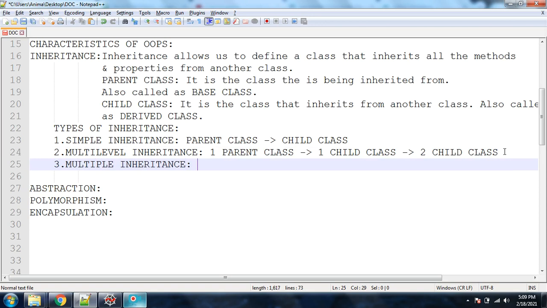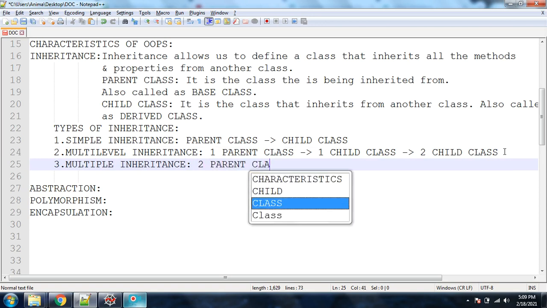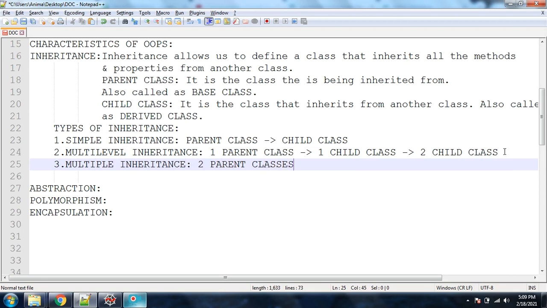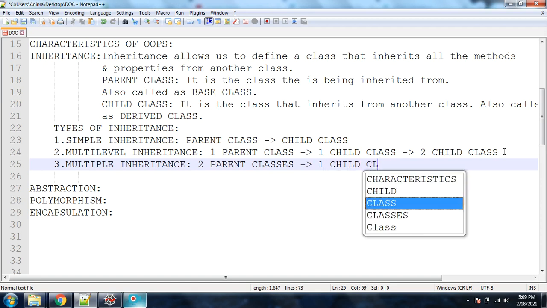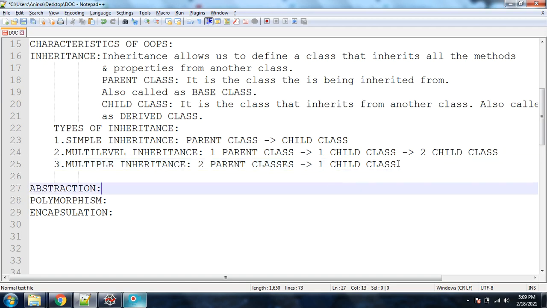Okay, now let's go with the next one, that is your multiple inheritance. What is meant by multiple inheritance? That means two parent classes will be there, and from these two parent classes one child class will be there which will inherit these characteristics. That means again I'm repeating from the back direction. One child class will inherit the characteristics from these two parent classes, just like your father and mother, and you are the child.